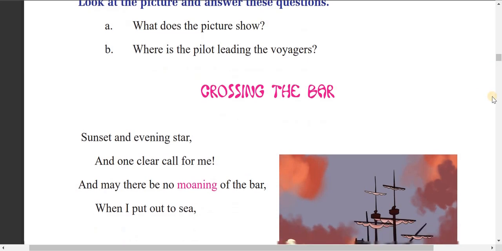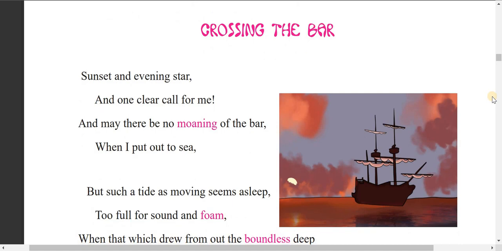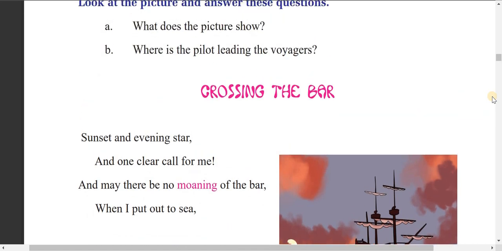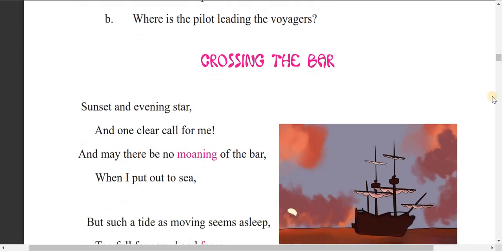Now, look at the picture. You can see just a ship here. It looks like a ship, and you can see the atmosphere, the environment, the time. It looks like evening time, and you can see some cloud in the sky. The time looks like sunset. So dear students, we can just guess what the picture shows: the evening time or the time after sunset, and the ship there. The scene is not pleasant.